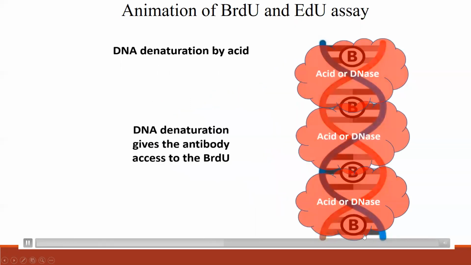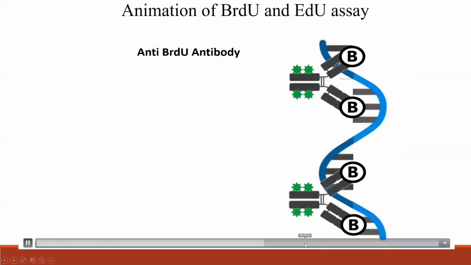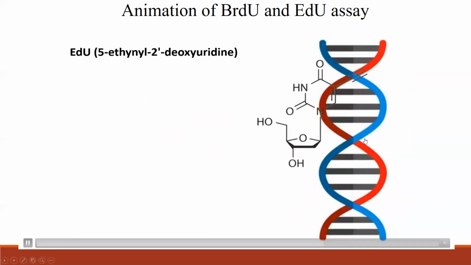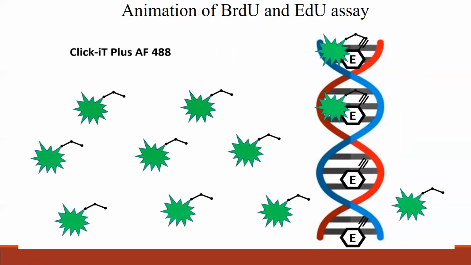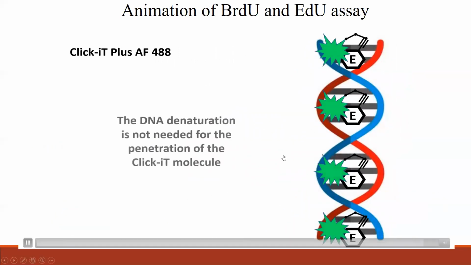So you add the denaturation step, then it is accessible for the antibody to attach. But EdU, in the same way, will incorporate into the DNA in the actively growing synthesis phase. And here the fluorescent azide molecule is small, so it can enter into the DNA and stay for the analysis.